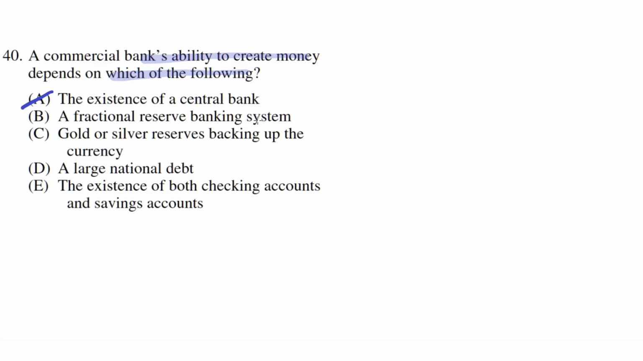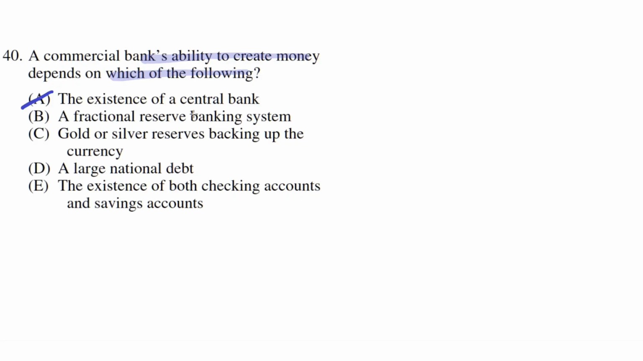B. A fractional reserve banking system. This seems to be the correct answer because a fractional reserve banking system means that when a bank receives a deposit, they must hold a certain percentage of that deposit, and then they're allowed to loan out the rest of that deposit. And because they loan out that money, then they're able to create money as they're able to just give that money out for other people to spend or to save.